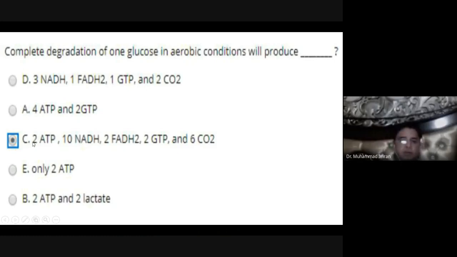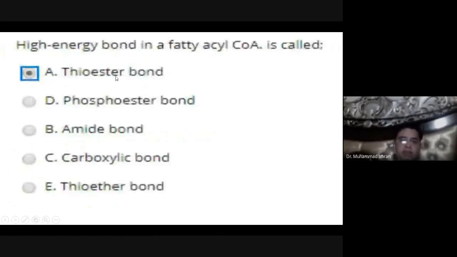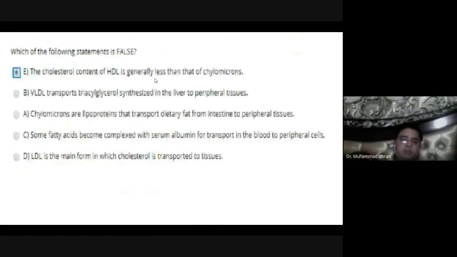So, there is a net 38 ATP production from one molecule of glucose when completely oxidized into 6 molecules of carbon dioxide and 6 water molecules. The high energy bond in a fatty acyl CoA is called a thioester bond. A thioester bond contains a huge amount of energy.